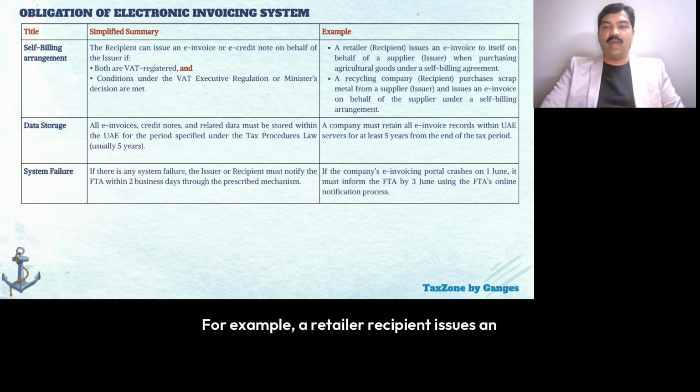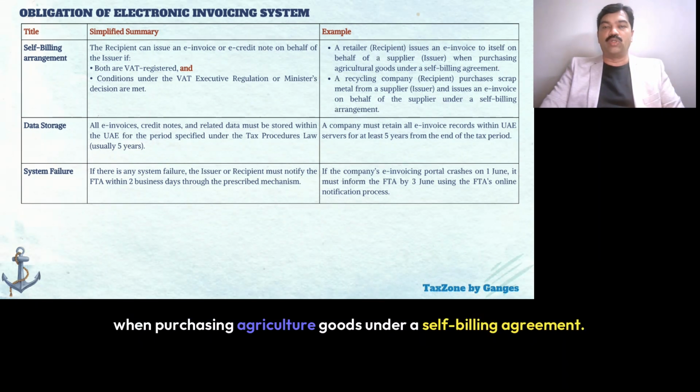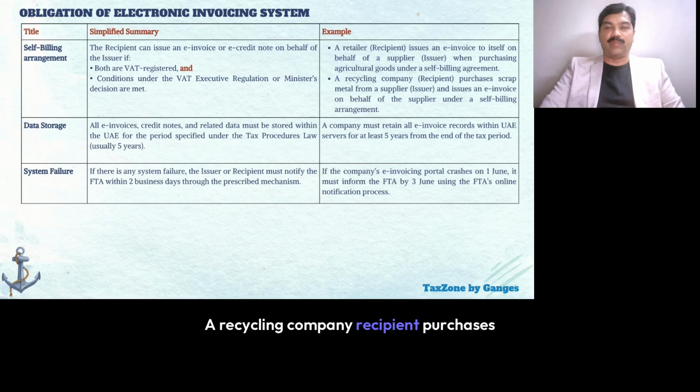For example, a retailer recipient issues an e-invoice to itself on behalf of a supplier issuer when purchasing agriculture goods under a self-billing agreement. A recycling company recipient purchases scrap material from the supplier issuer and issues an e-invoice on behalf of the supplier under a self-billing arrangement.